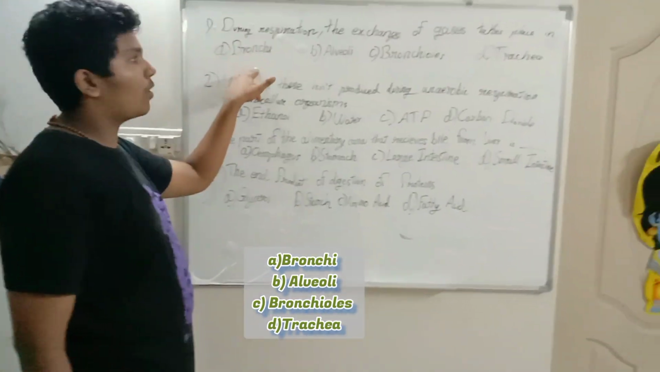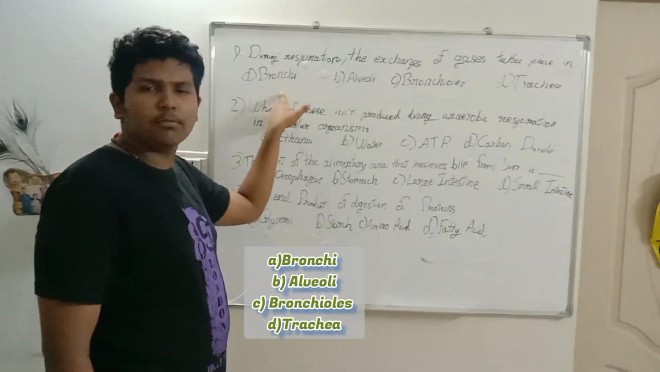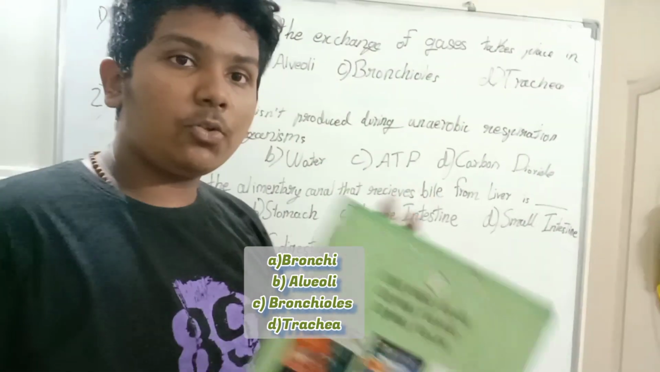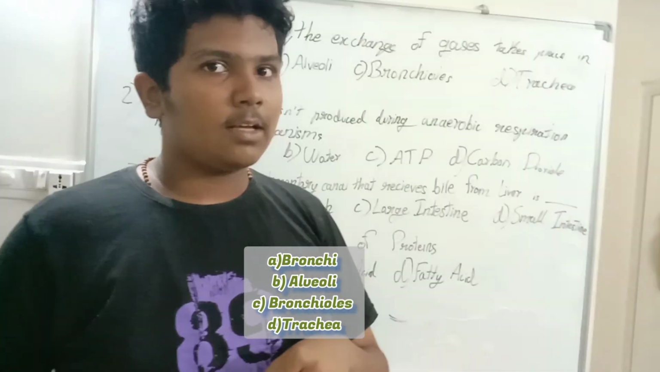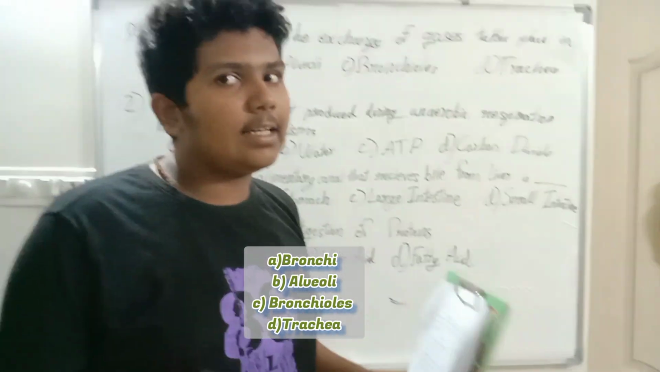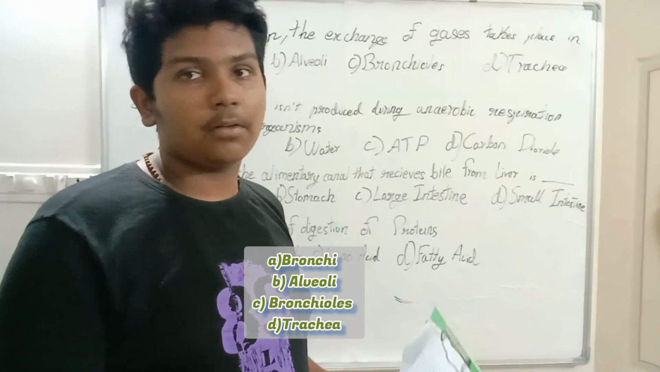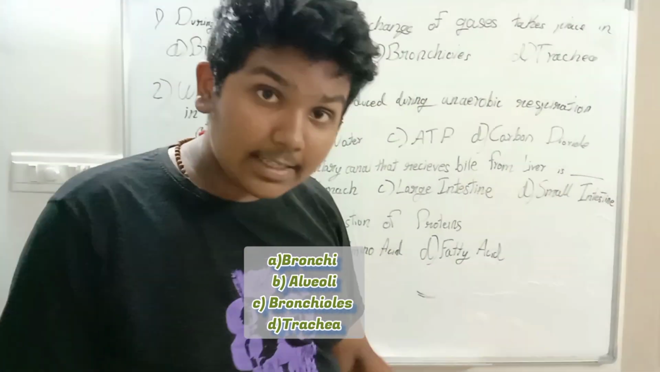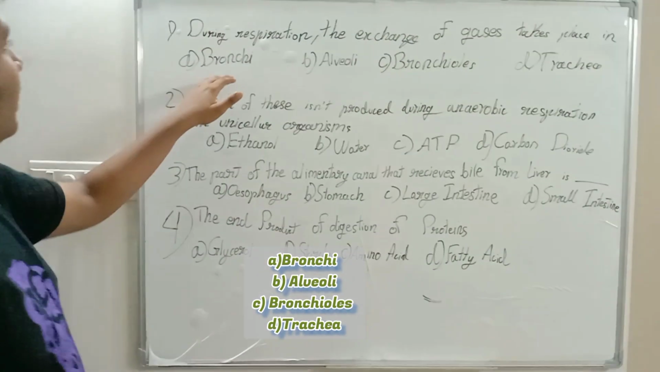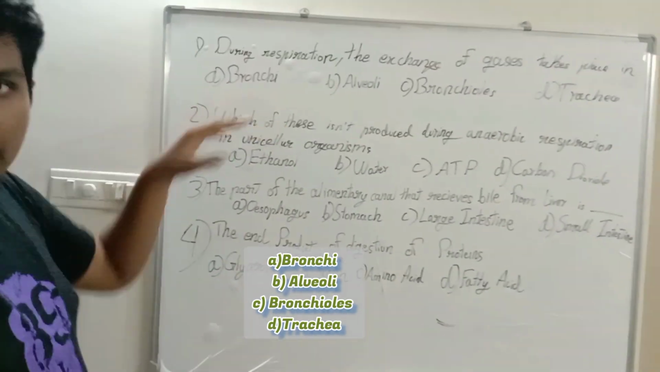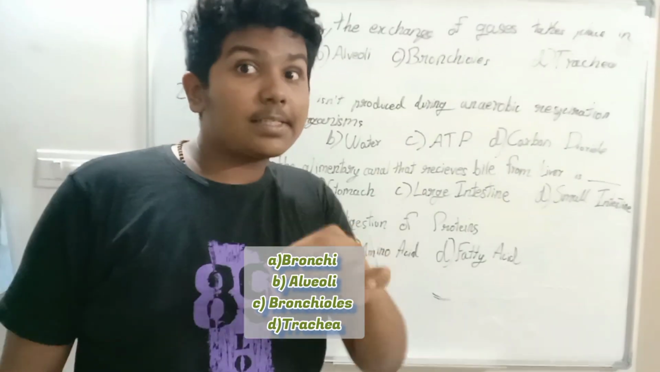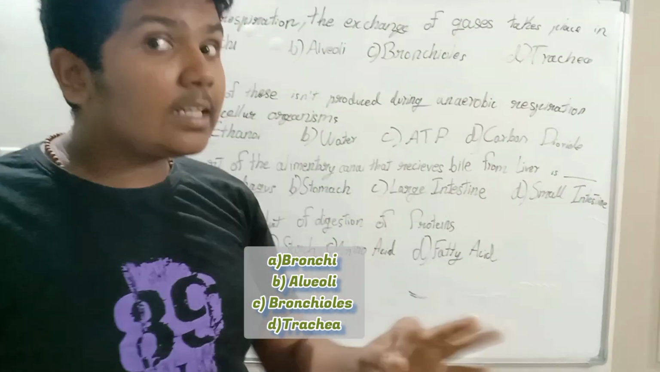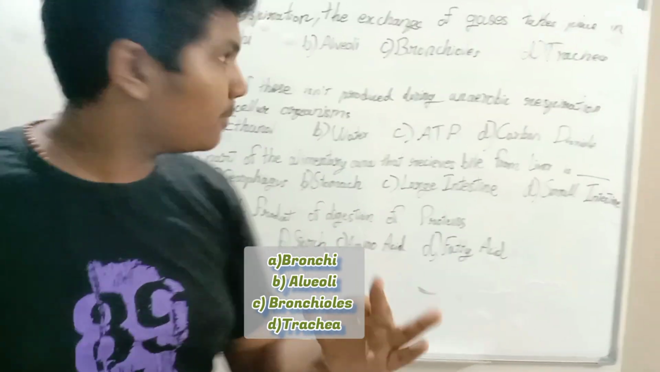So which of these is where the exchange of gases takes place? Here first is bronchi. Is it? Let's see from trachea. It is a huge passage where the air is going, but not thin enough for the exchange of gases to happen. So definitely not this. Then what comes next after trachea is bronchi. These are the branches present in the lungs. So the air goes there, yet it's not thin enough for the exchange of gases to happen.